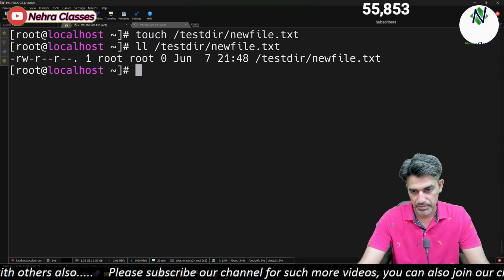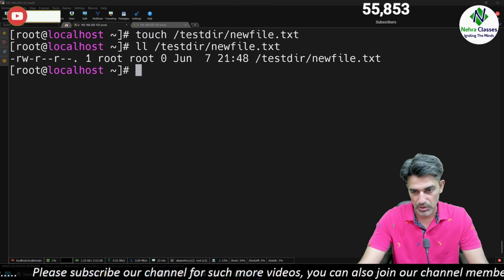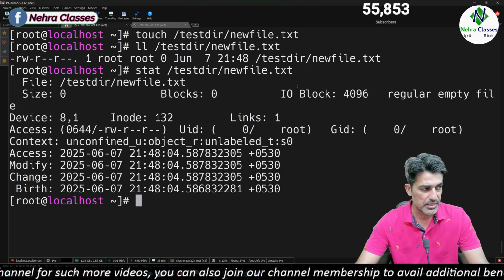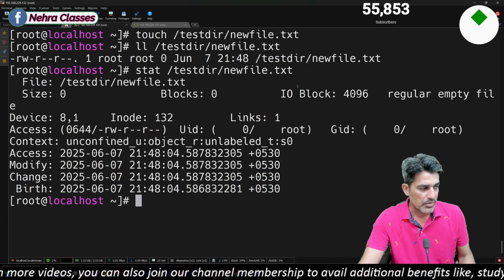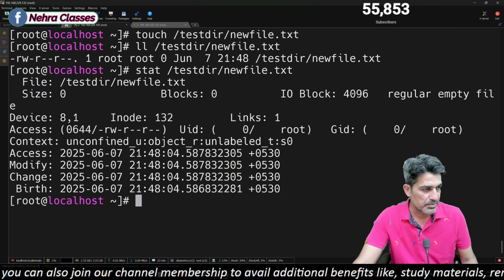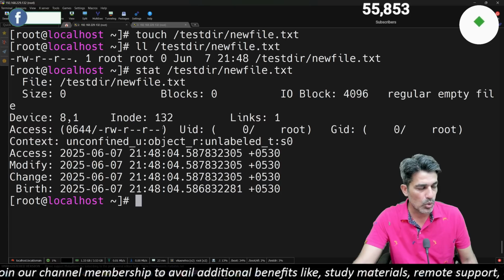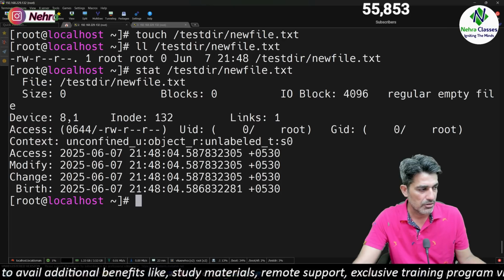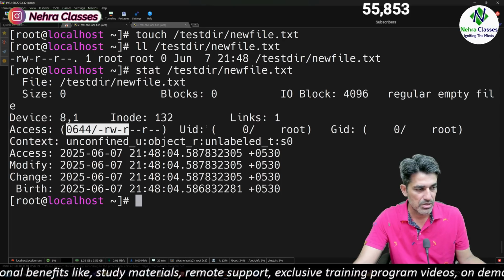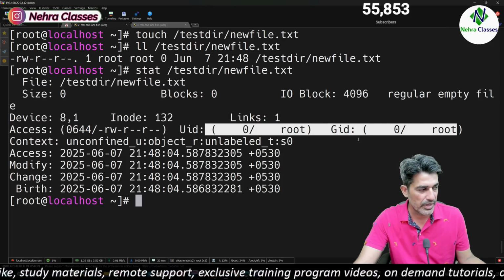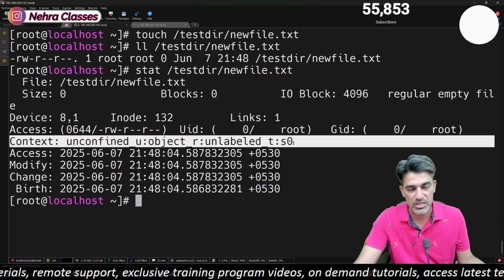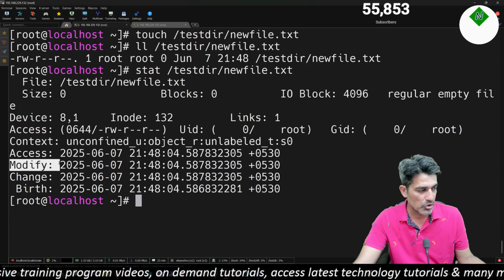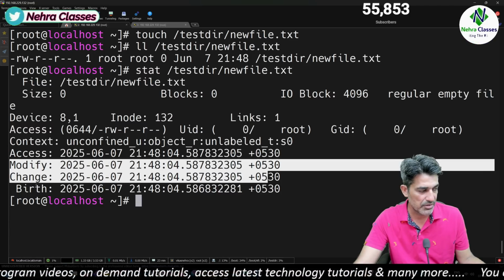Now, if I want to see all the details about this file, like access time and modify time, I can execute the stat command. The stat command will show me all the details about this file, like file permissions, owner of the file, group of the file, SELinux context of the file, file access time, modify time, change time, and when the file was created.